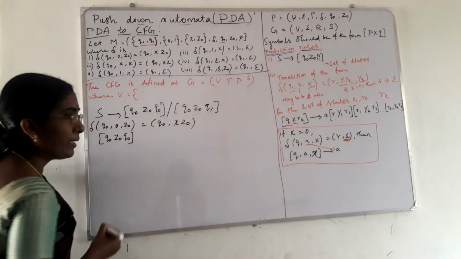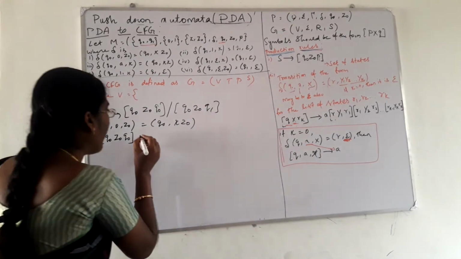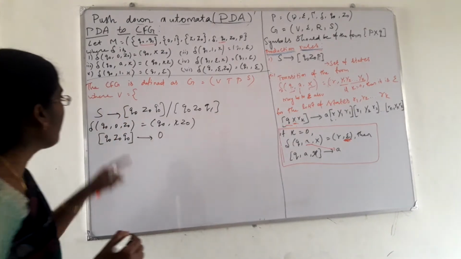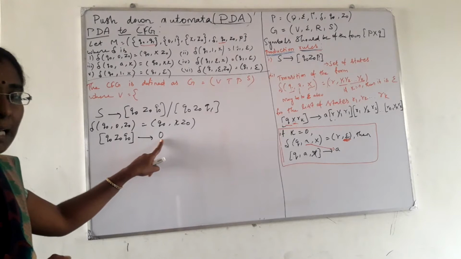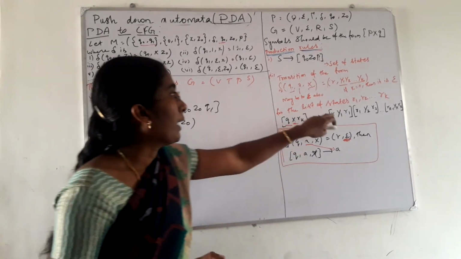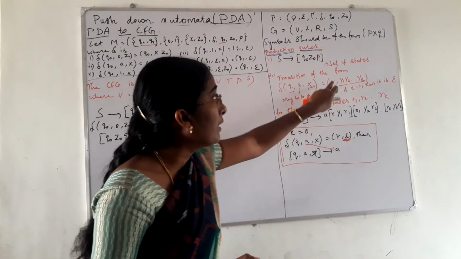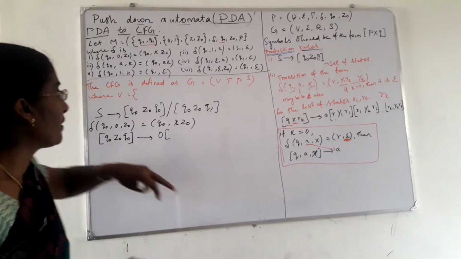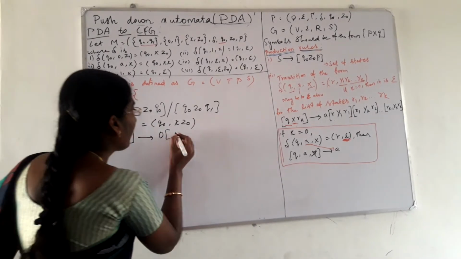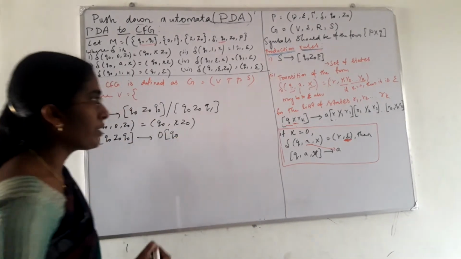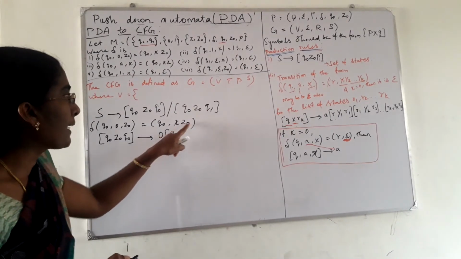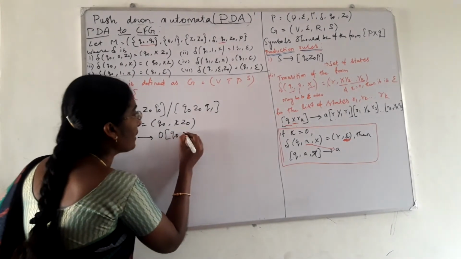It implies the terminal symbol, which here is 0, followed by R. Here R is the state on the right hand side of the transition, which is Q0, followed by the stack symbols, that is X and Z0. First we will use X.